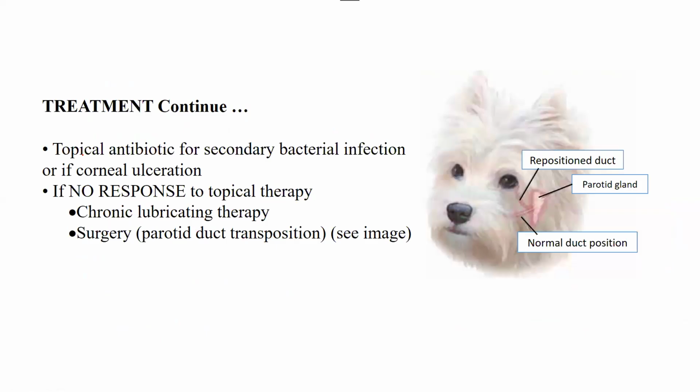Next, you can use topical antibiotics for secondary bacterial infection or if there is corneal ulceration. So if there was dry eye and you see the ulcers have started to form, you can use topical antibiotics also. But if there is no response to topical therapy, like you have used the cyclosporines, the tacrolimus, or if it's neurogenic, the pilocarpine or whatsoever, and you are getting no response to the topical therapy, then what